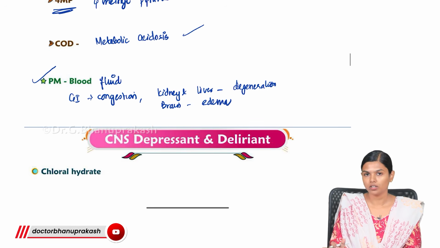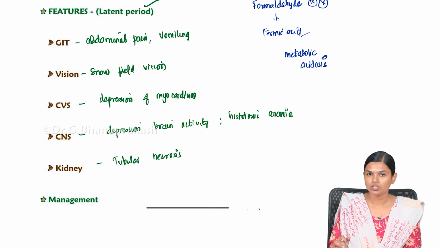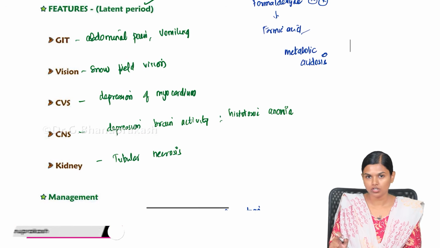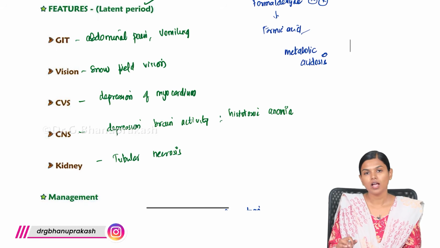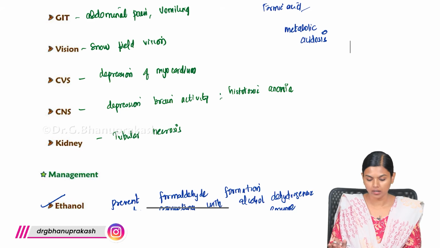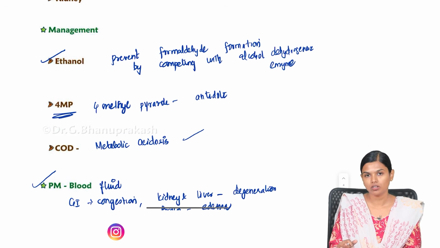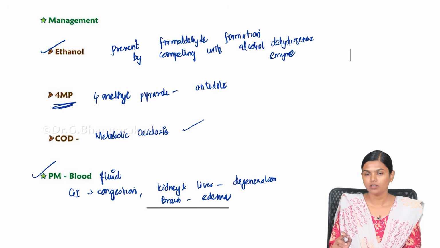So, methanol, used in the hooch tragedy: you will be seeing features like abdominal pain, snowfield vision, metabolic acidosis, complete depression of CVS and CNS, and failure of liver and kidney. This is how methanol poisoning will present, and the treatment that you can give is ethanol and 4-methylpyrazole.